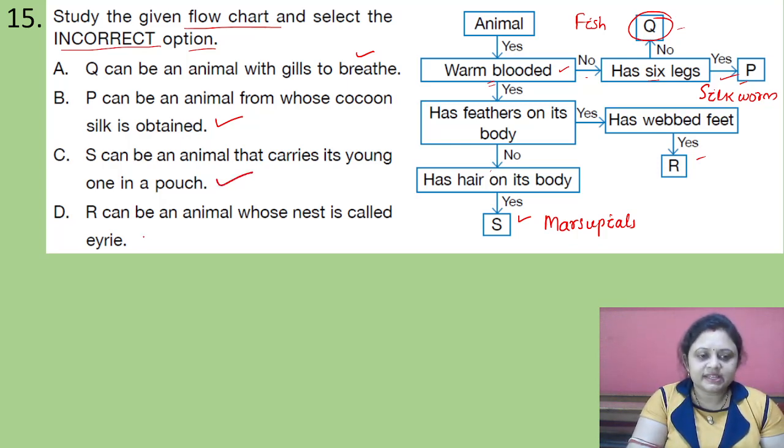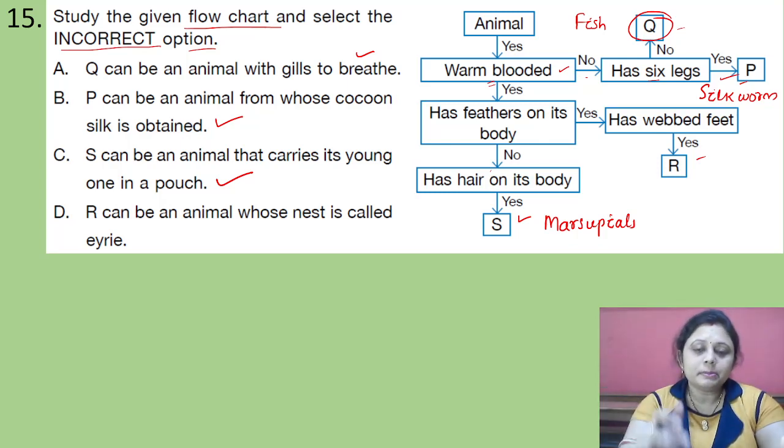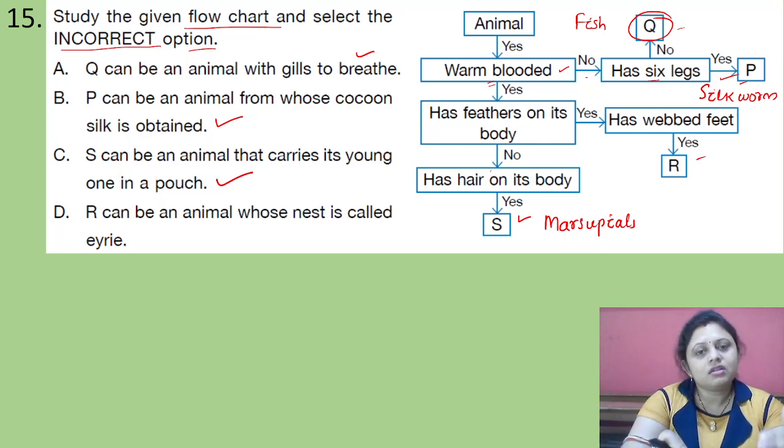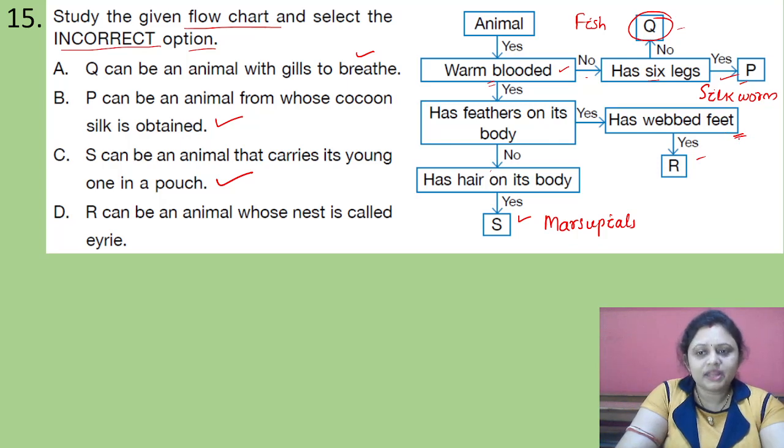Then option D, R can be an animal whose nest is called eyrie. These are usually the birds of prey, right? Like eagle, falcon, hawk. And R is the animal which is warm-blooded, which has feathers on the body and which has webbed feet. These birds of prey do not have webbed feet. Okay, so R is the wrong answer. So correct answer is option D.